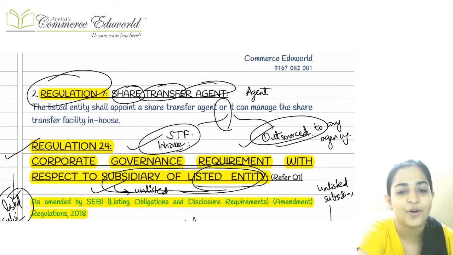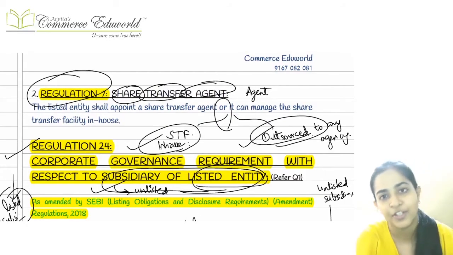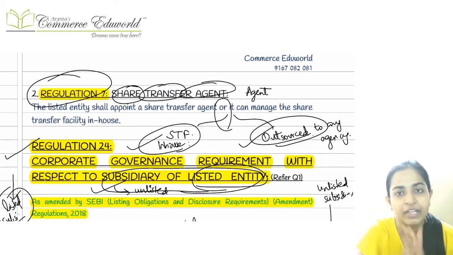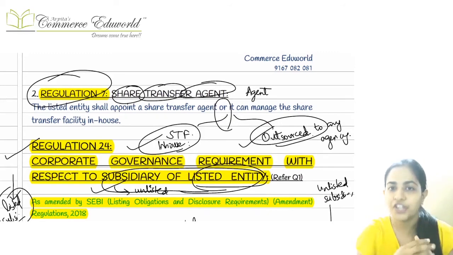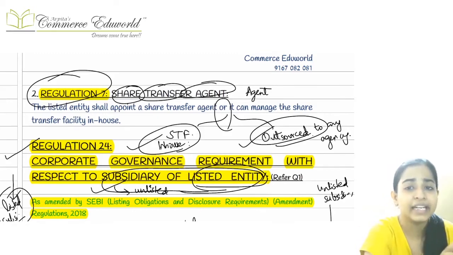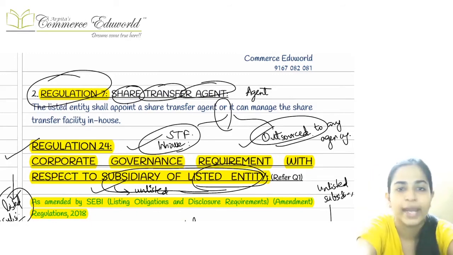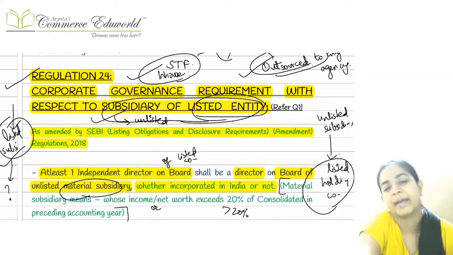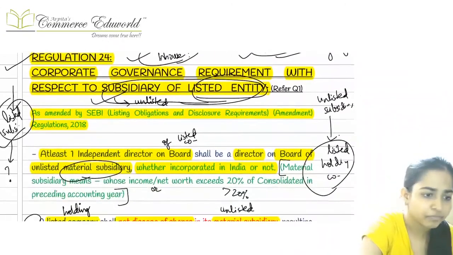Okay, after that we have regulation number 7. Regulation number 7 talks about the share transfer agent. Every company should have a facility for share transfer. For doing the share transfer, it should have this facility, which can be either in-house or outsourced to any other person. We had taken in regular lectures the example of Karvy Computershare there.